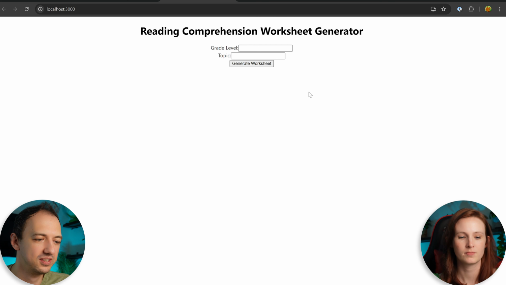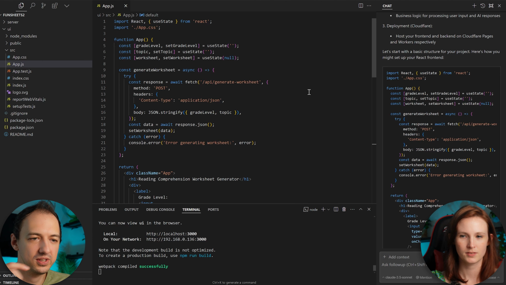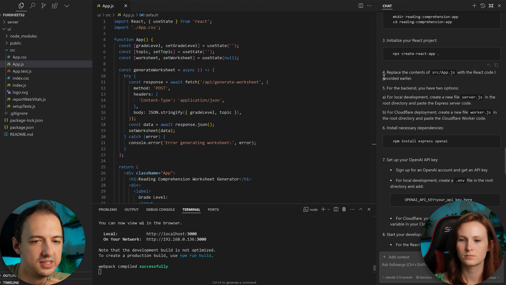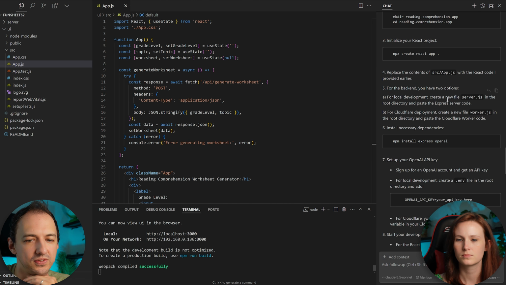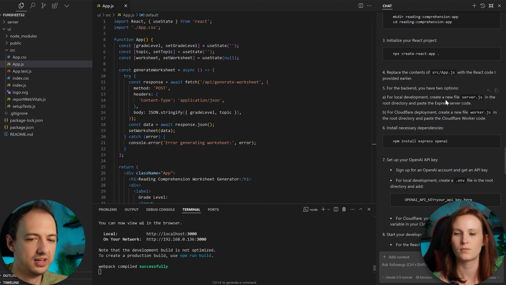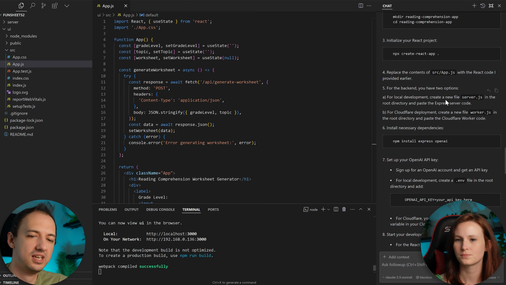Okay. All right, so go back to Cursor. Let's scroll down. This is when I get excited about the coding. Okay, so let's keep going down these steps. So number 5, for the backend, you have 2 options. For local development, create a new file. For Cloudflare deployment, create this other stuff. Let's just make this work on your computer first, and then we'll worry about the Cloudflare thing. Basically what it's saying is, to get it deployed up in the cloud, you're going to need some changes to your code. So for now, we're just going to make it run on your computer.